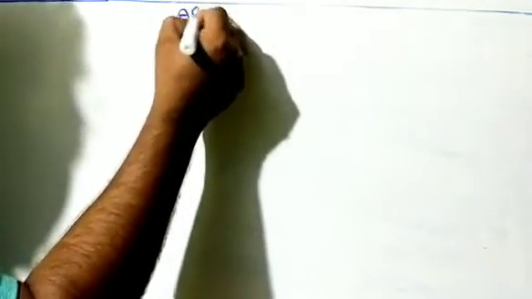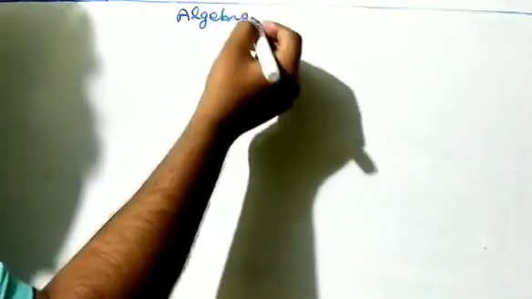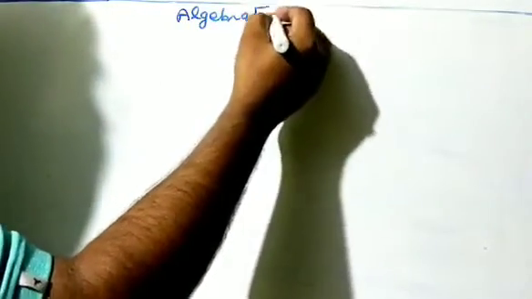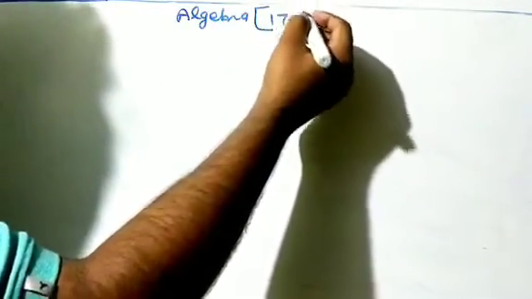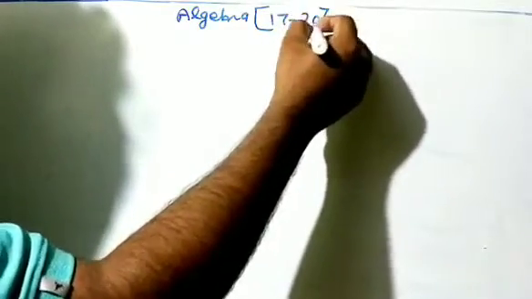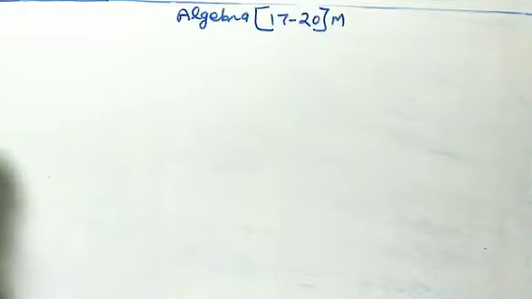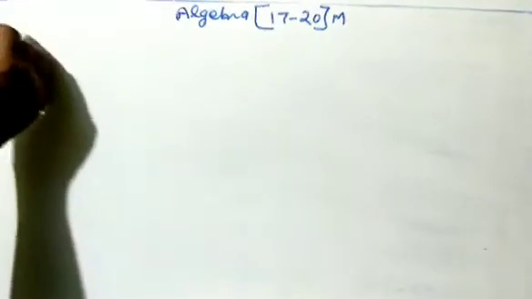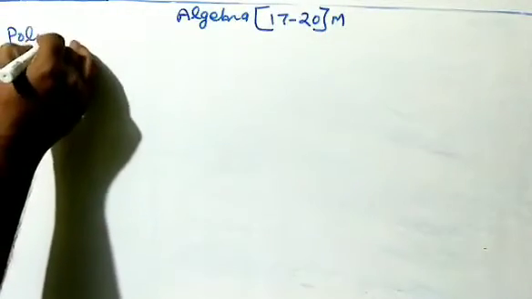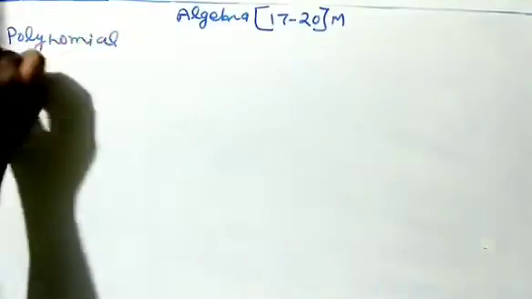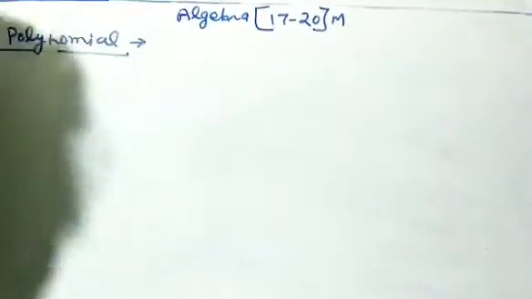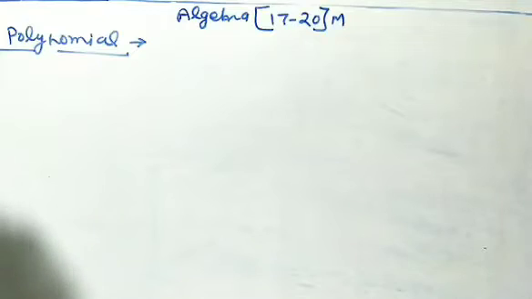Let us start mathematics, and I am going to start algebra. Why algebra? Because it is the second highest marks in the examination point of view. In algebra, I am going to start polynomial. So the chapter is polynomial, and the question arises in your mind, what is polynomial?